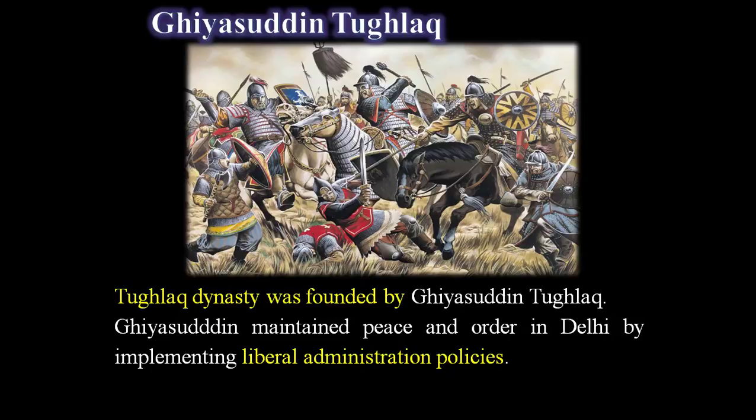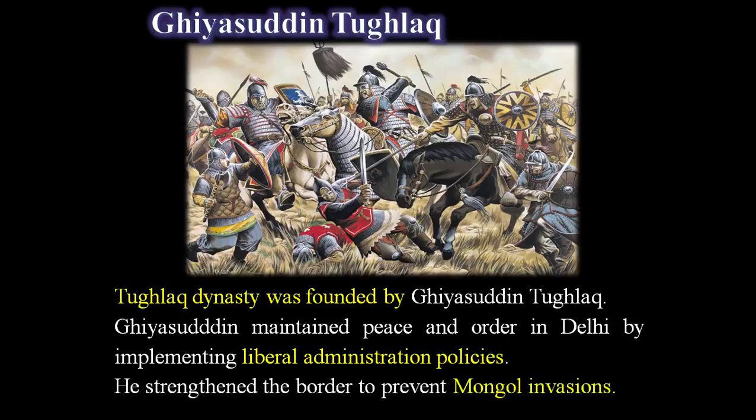As he established the dynasty, he maintained peace and order in Delhi, the capital of the Tughlaq dynasty, by implementing some very important liberal administration policies.